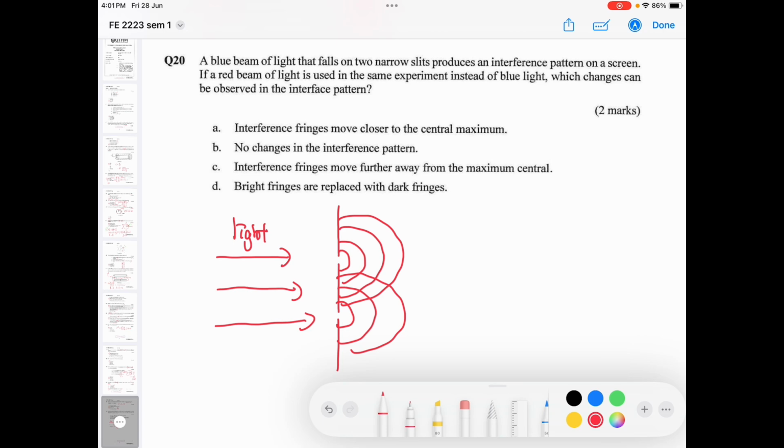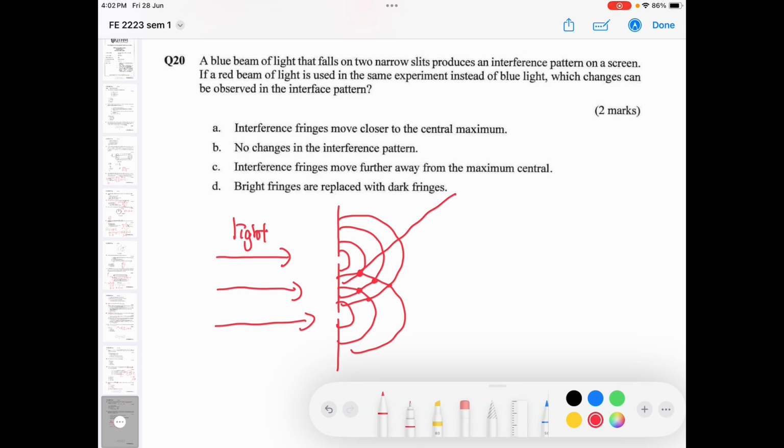At the position where these two waves intercept each other, it will generate a positive or maximum light.